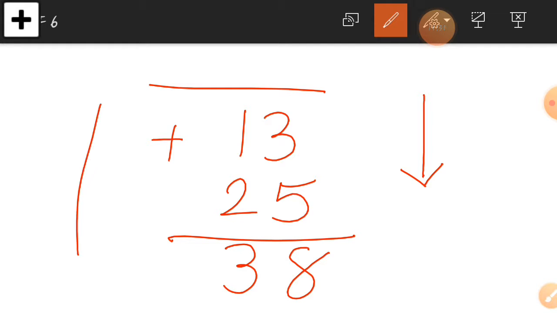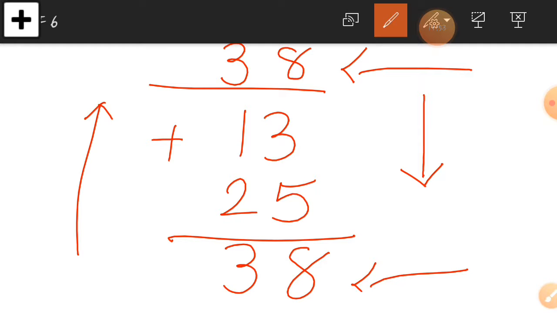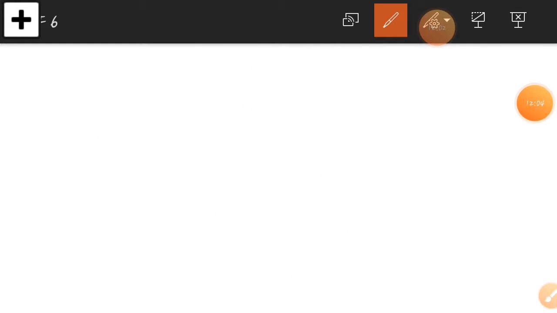Now let's go upside. In the ones column, take 5 first. 5 plus 3 is equal to 8. Write down 8 there. Now in the tens column, we are adding upside, so please take 2 first. 2 plus 1 is equal to 3. You can see we get the same answer here, so our answer is right. We solved this sum with the correct method.